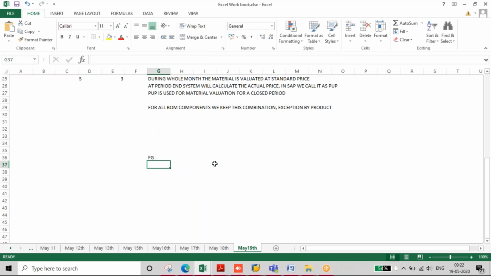Okay, one FG is there. For this FG you are using one raw material and one packing material, and also some other raw material too, and then you are using co-product 1 and co-product 2.